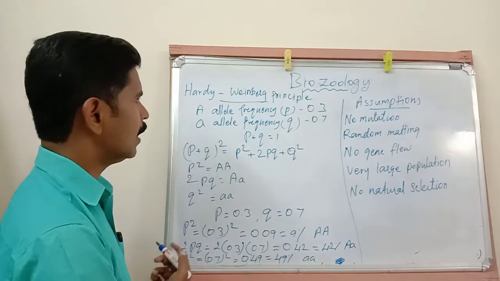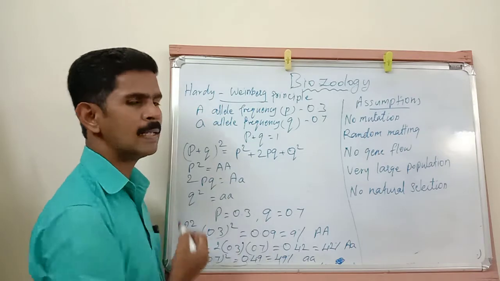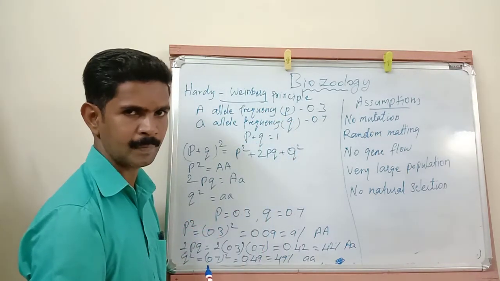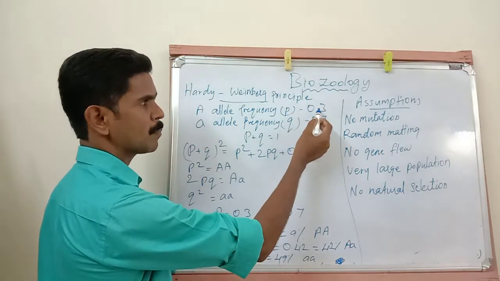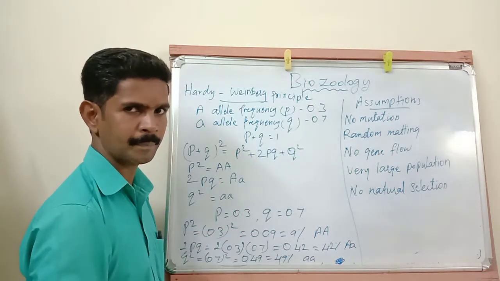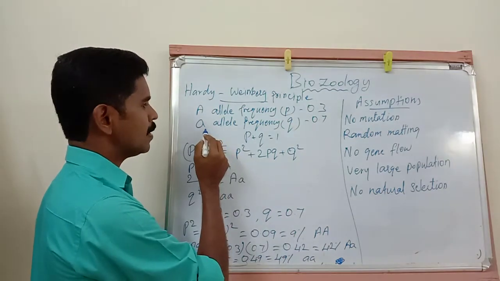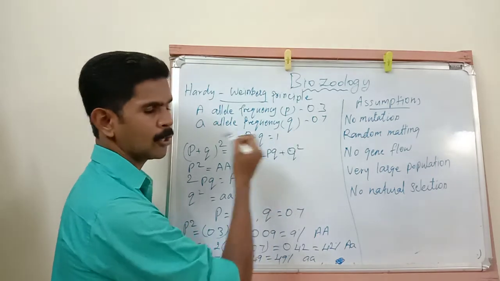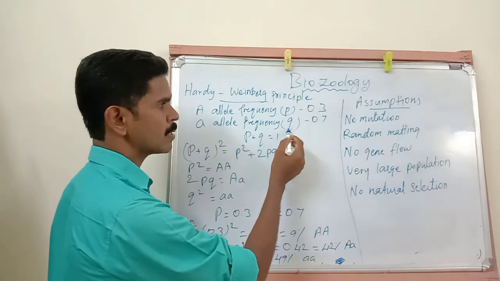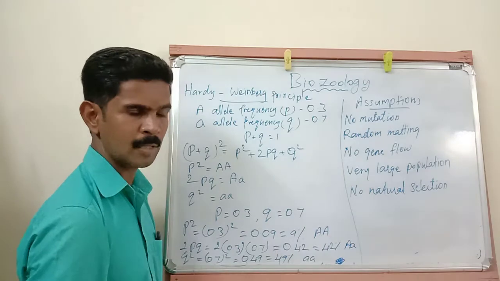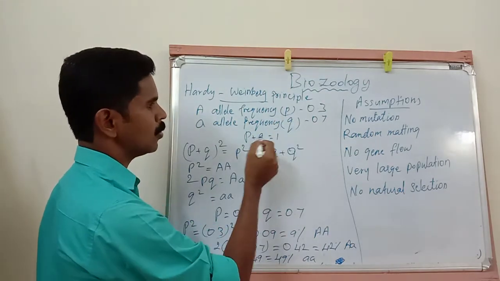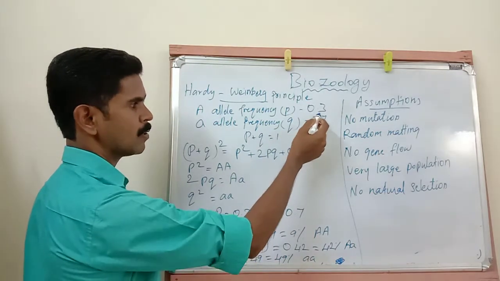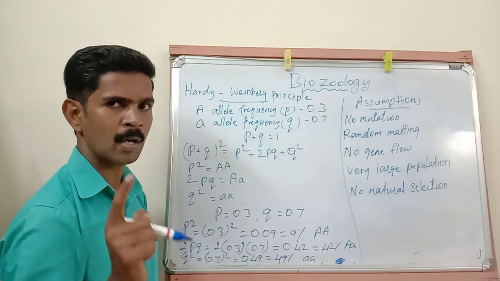The frequency of the A allele is denoted by the letter p, and the value of p is 0.3. The frequency of the small a allele is denoted by the letter q, and the value of q is 0.7. So p plus q is equal to 1, since 0.7 plus 0.3 is equal to 1. Hope you all understood this point.